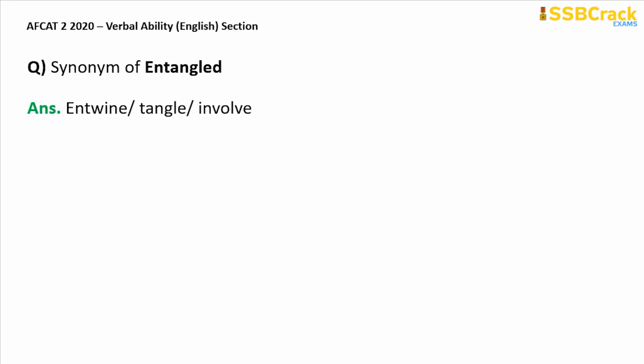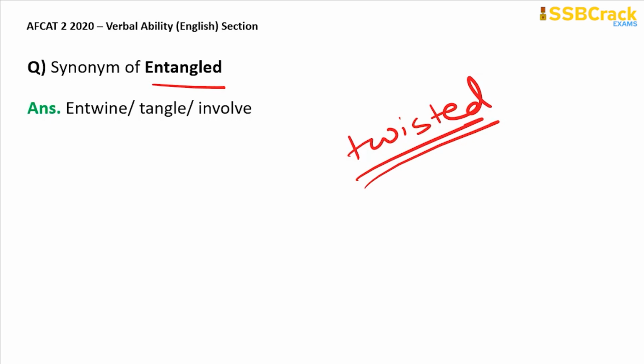The next question is synonym of entangle. So something entangled is something twisted. So it can be a literal meaning of being twisted or entwine or tangle itself. So if you just cut this word N, you can get the word tangled itself. So as you can see, tangle, the synonym of the word entangled, is already there in the word itself. So tangle is a synonym of entangle.